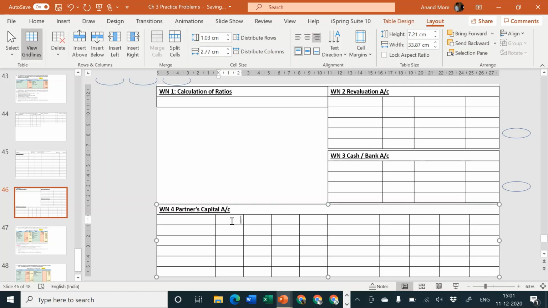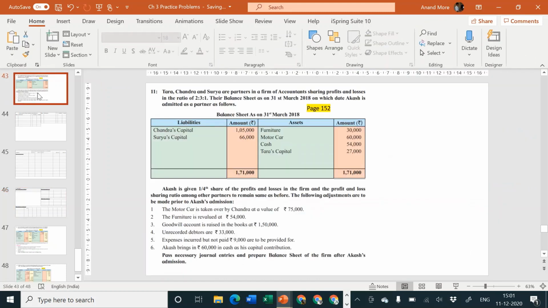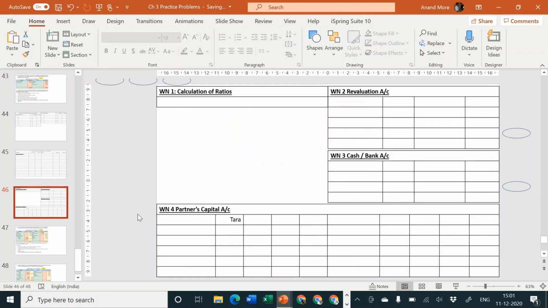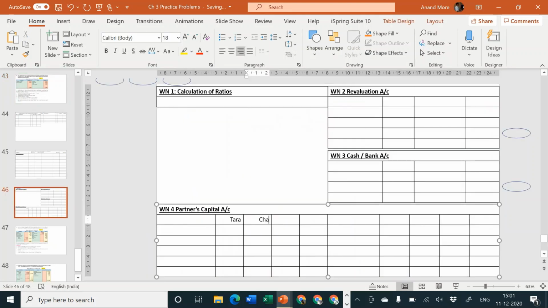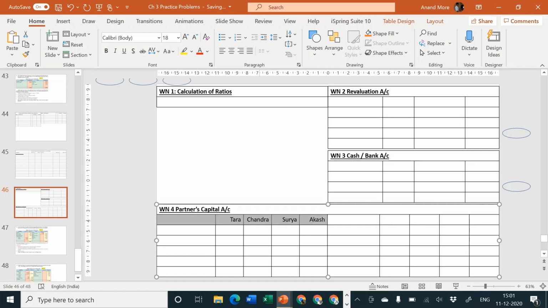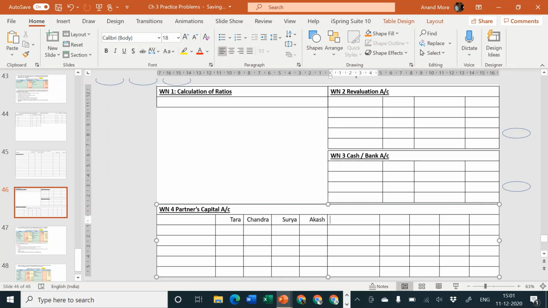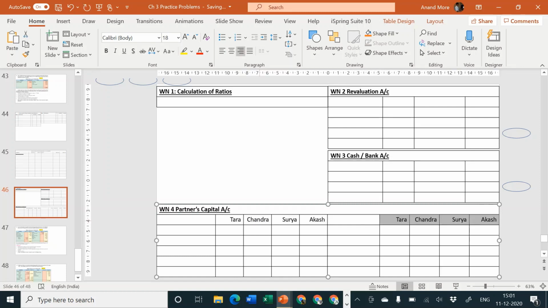And the names of partners capital are Tara, Chandra and Surya, I think. Yes, Tara, Chandra, Surya and Akash. Okay, since this is a working note thing, all columns did not have heading. That is okay, more than sufficient. Just have proper heading for the purpose of your working notes.